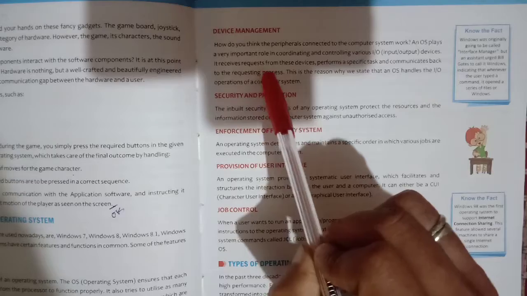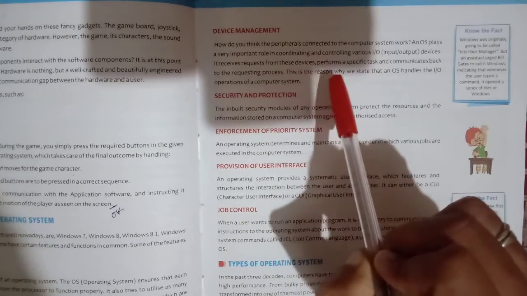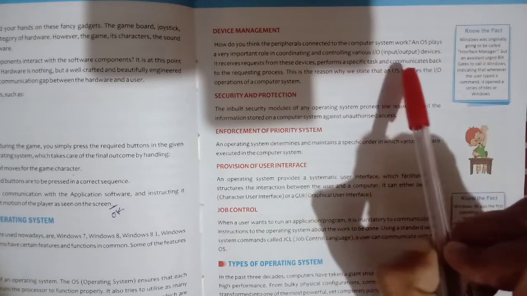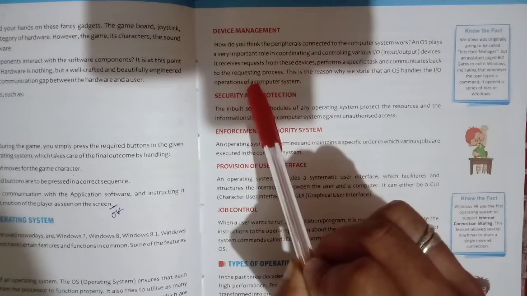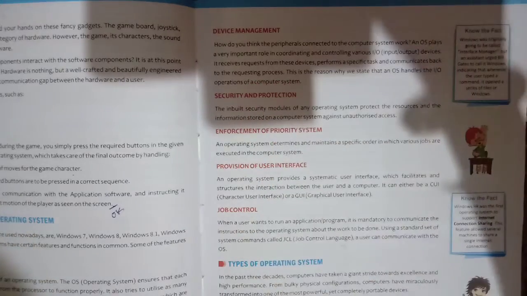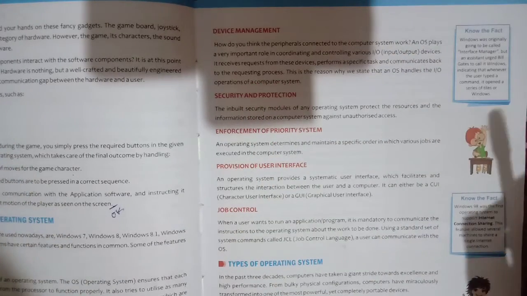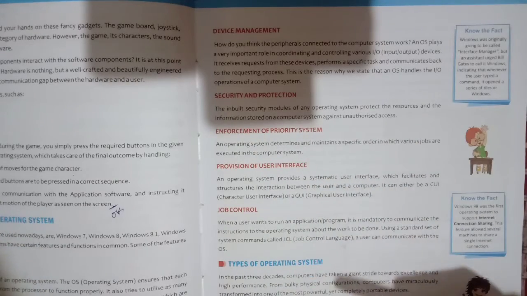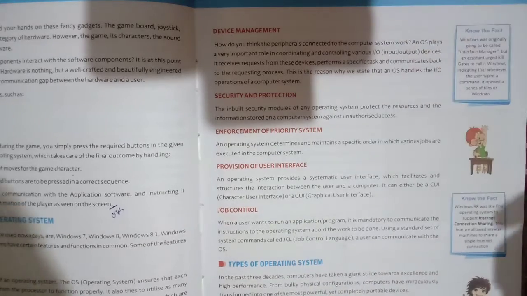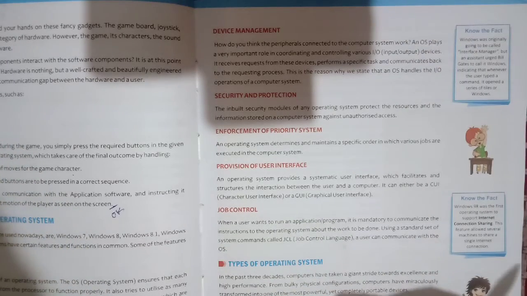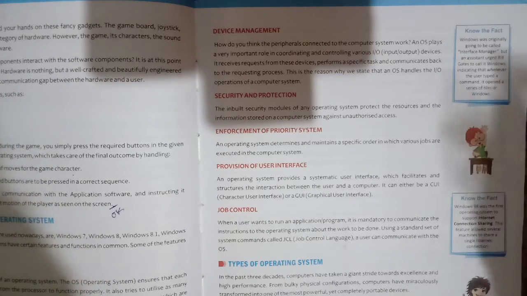It receives requests from the devices, performs a specific task and communicates back to the requesting process. So meaning here students, another work of your operating system is that it can control and manage all the input and output devices which are connected with your computer.